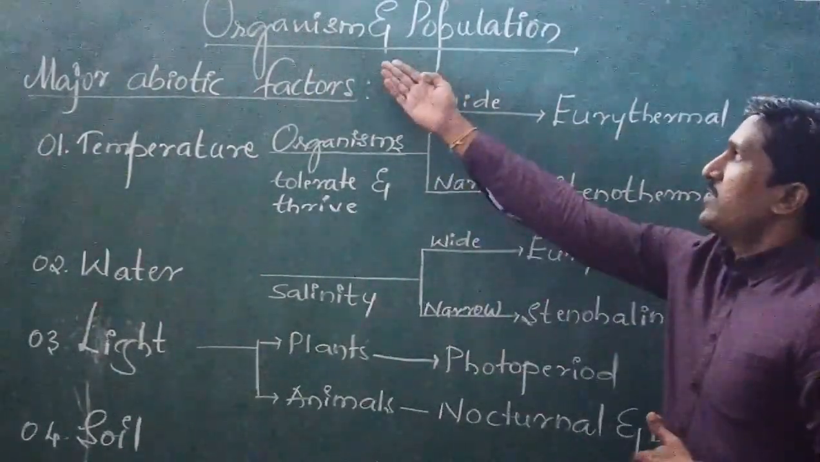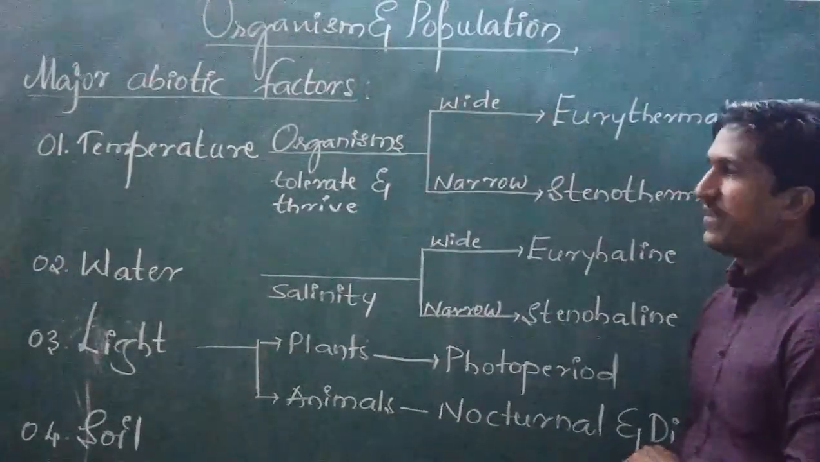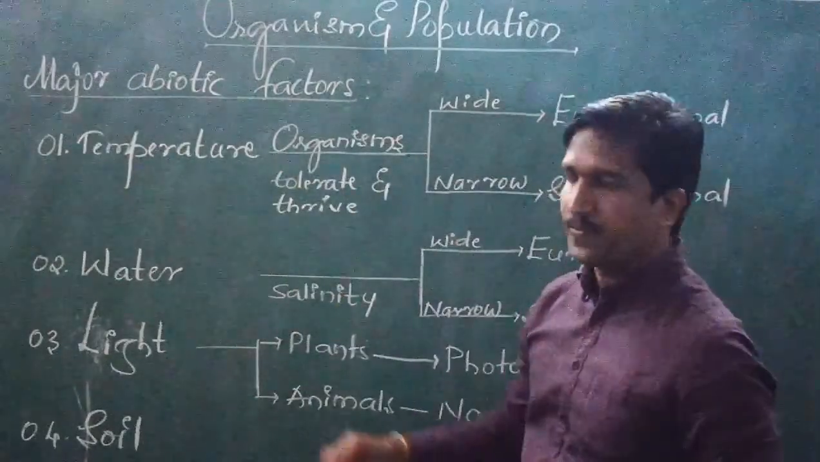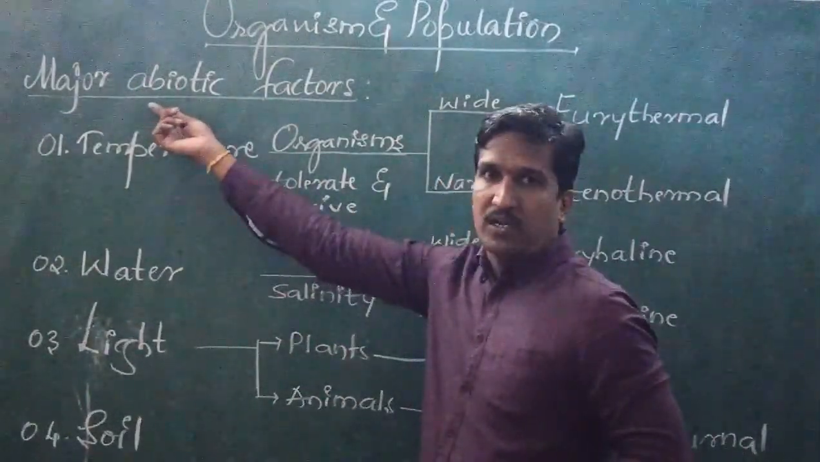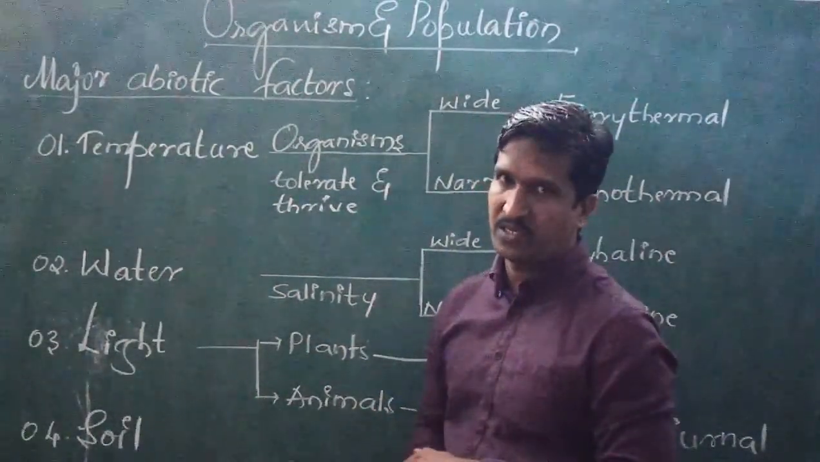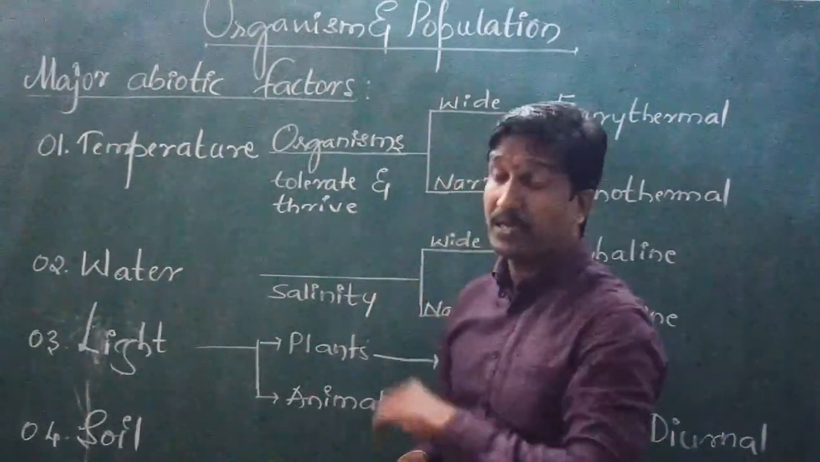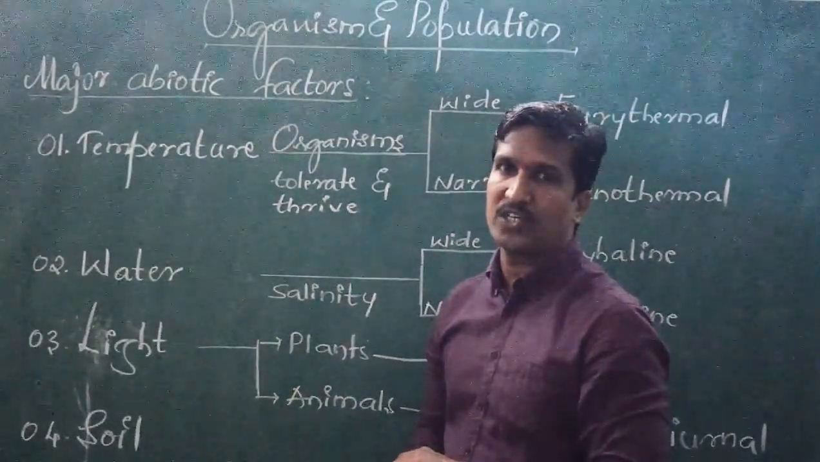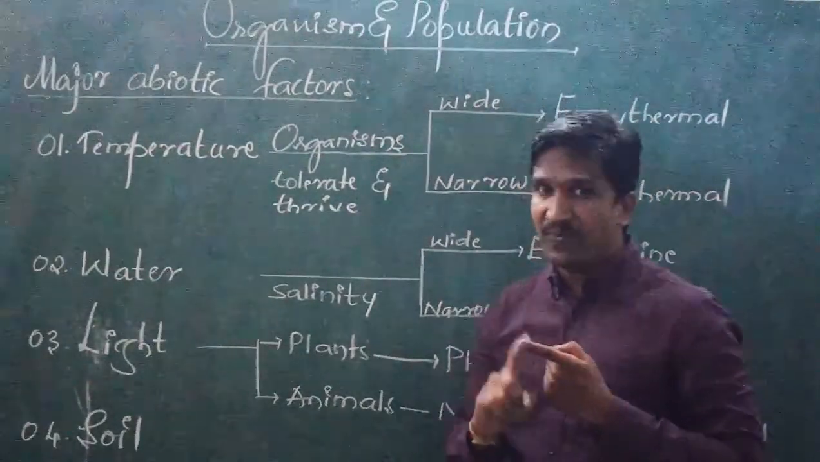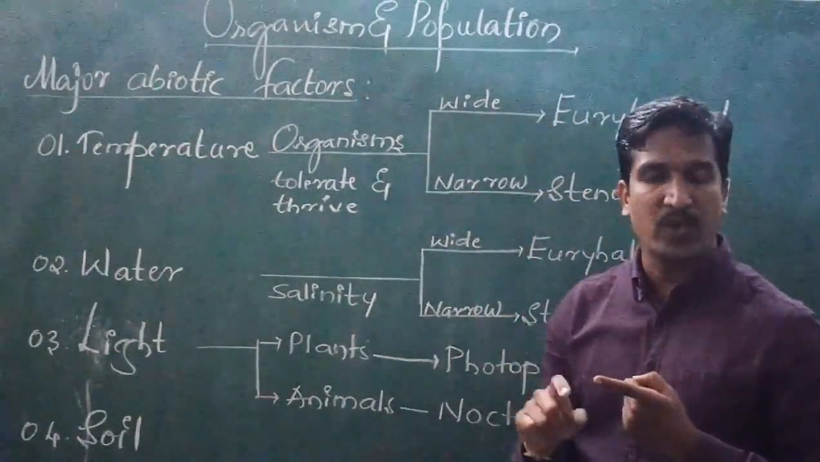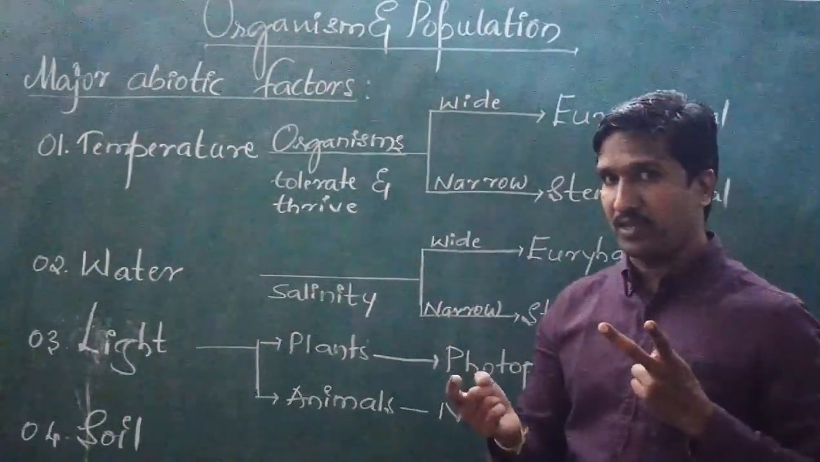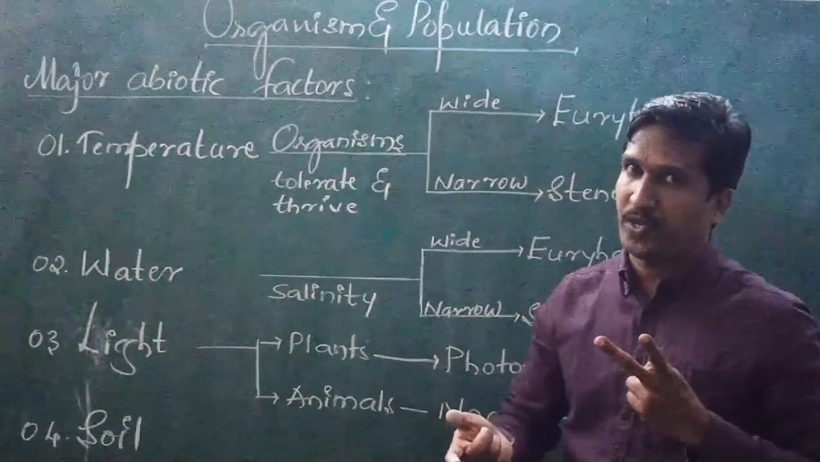Today under the chapter Organism and Population, we are learning the major abiotic factors. Abiotic is nothing but the factors which are non-living. And as you know very well, the definition of ecology is the interaction between living being and living being, which we can call biotic, and the second one, living being and non-living being, that is biotic and abiotic.